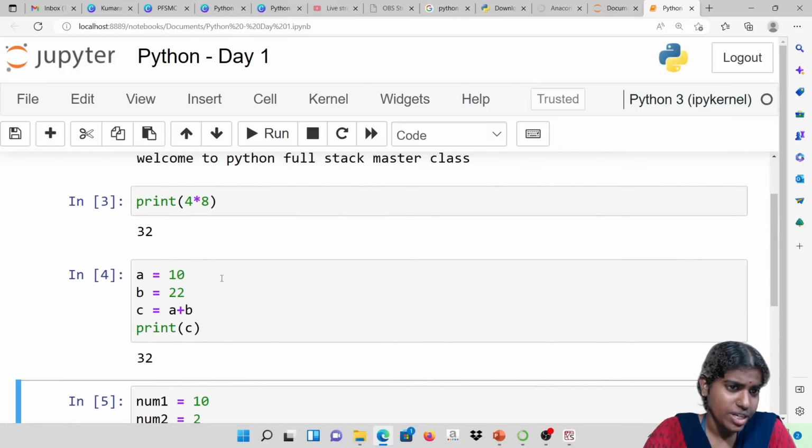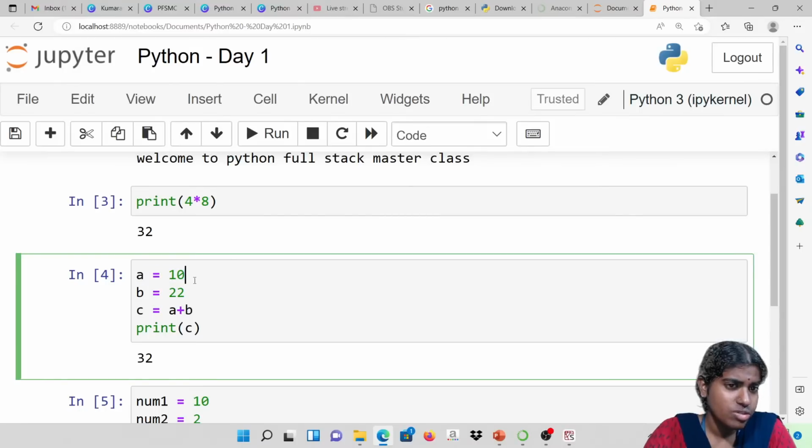The interpreter is going to interpret each and every line of code. Whenever I am writing, it is going to check for errors. It is going to check for runtime errors. That is the role of an interpreter.